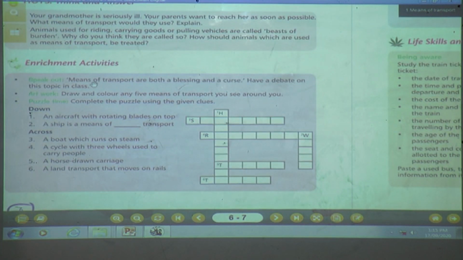Now what are you going to see? Speak out. Means of transport are both a blessing and a curse. Have a debate on this topic in class, but we are not in the class, we are at home. You can have a debate with your cousin also.